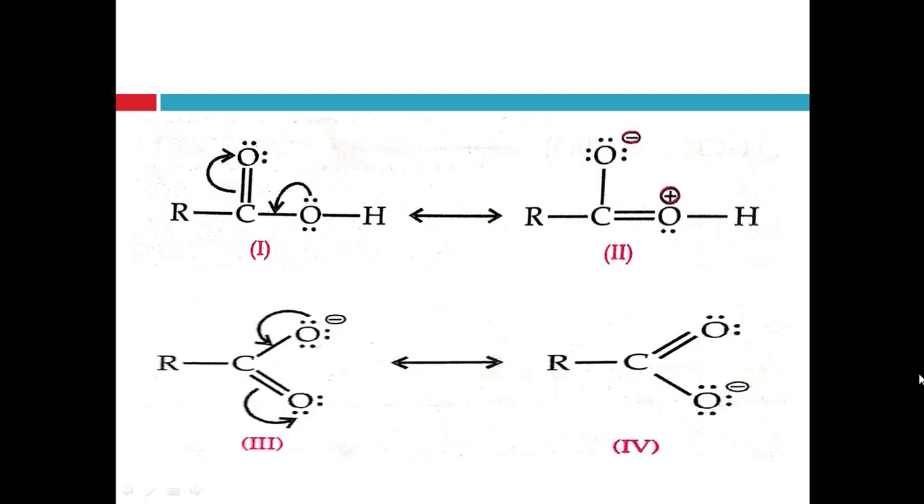So both structures are very similar, and both structures are equivalent and contribute equally towards the resonance hybrid, right? And that's why it leads to the greater stability of the carboxylate ion, right? So carboxylate ion is more stable. That's why these carboxylic acids are acidic in nature, because carboxylate ions are stable.